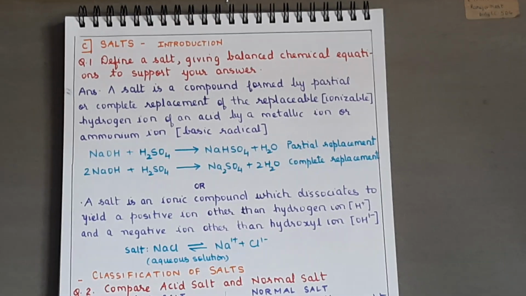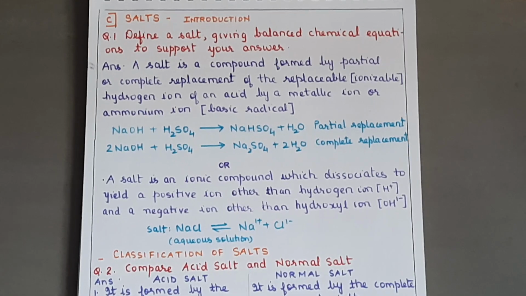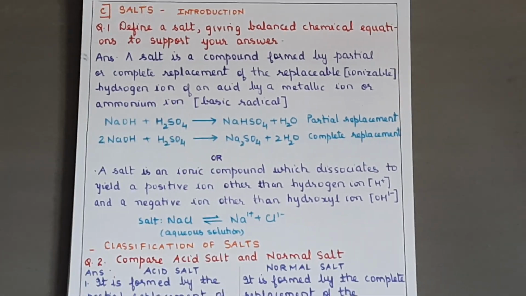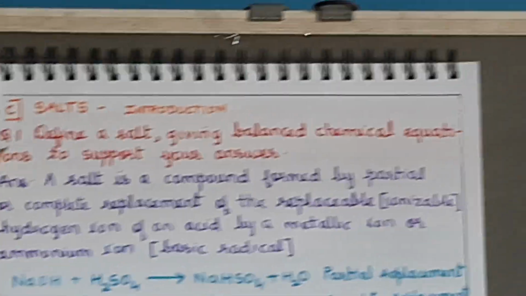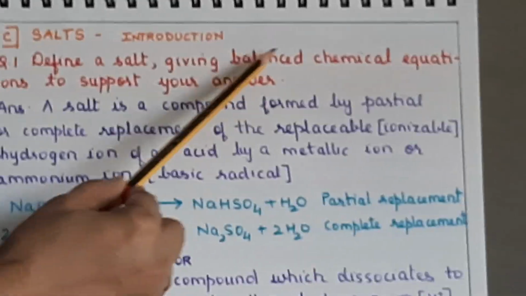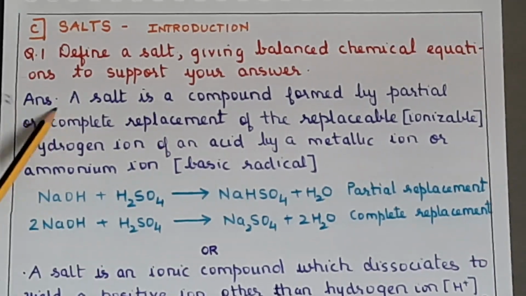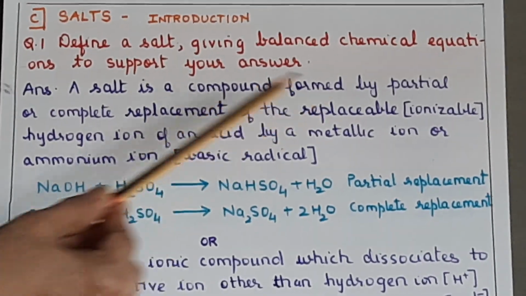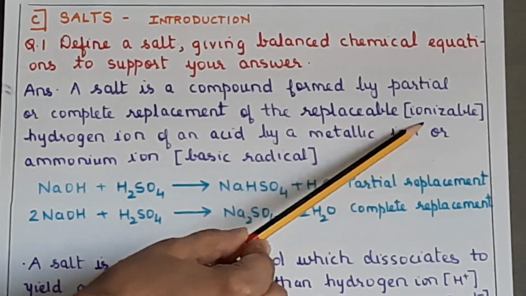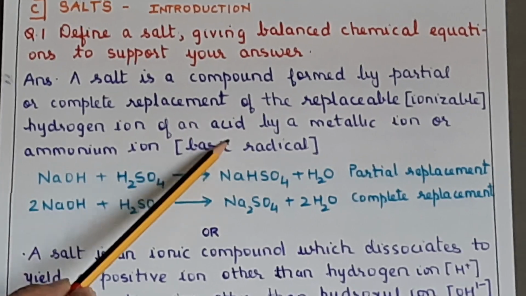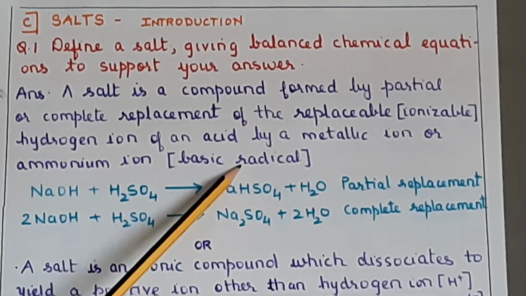Okay, now just have a look here. All these are the questions related to what I have already discussed, that is the definition of a salt and types of salts. So the first question is, define a salt giving balanced chemical equations to support your answer. The answer is, a salt is a compound formed by partial or complete replacement of the replaceable, that is ionizable, hydrogen ion of an acid by a metallic ion or ammonium ion, in bracket basic radical.